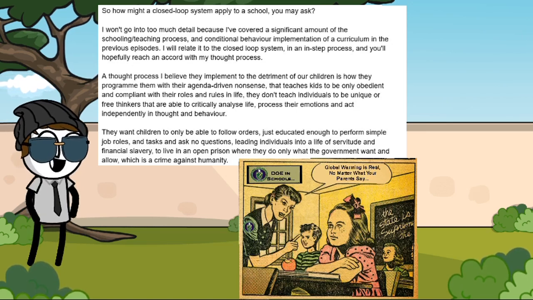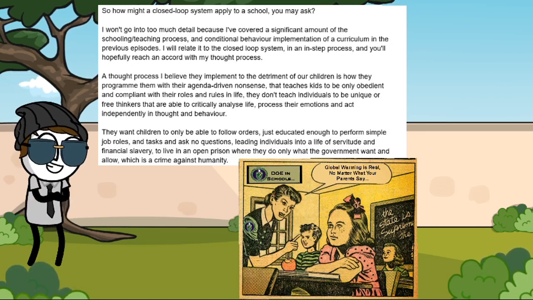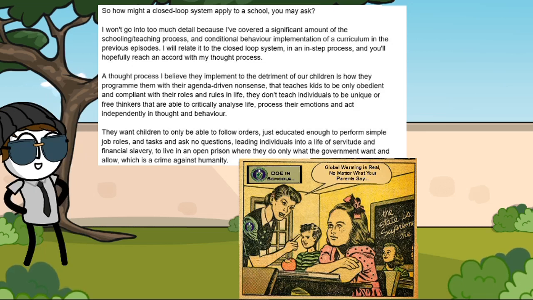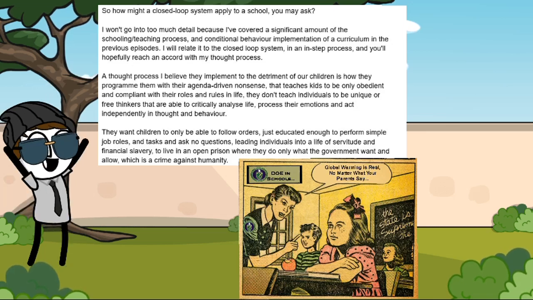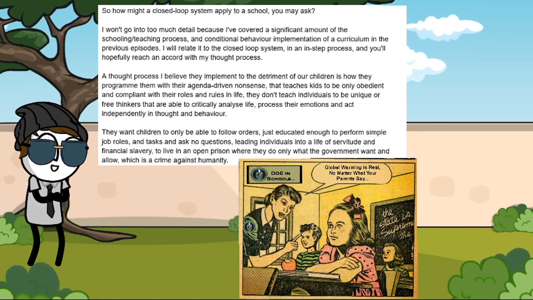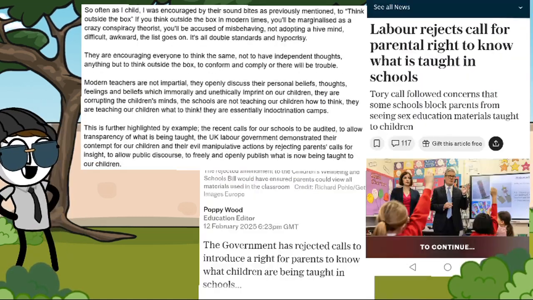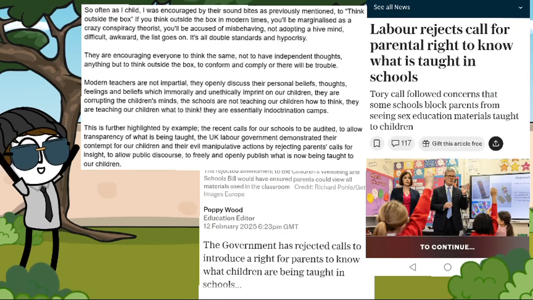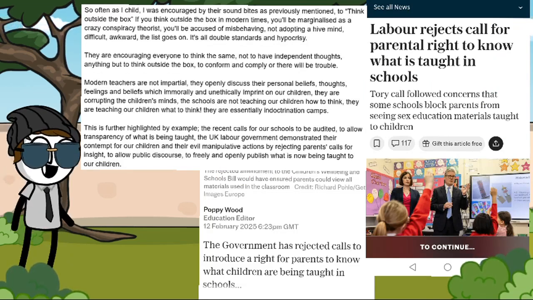They want children to only be able to follow orders, just educated enough to perform simple job roles and tasks and ask no questions, leading individuals into a life of servitude and financial slavery, to live in an open prison where they do only what the government wants and allow, which is a crime against humanity. So often as a child, I was encouraged by their sound bites, as previously mentioned, to think outside the box.